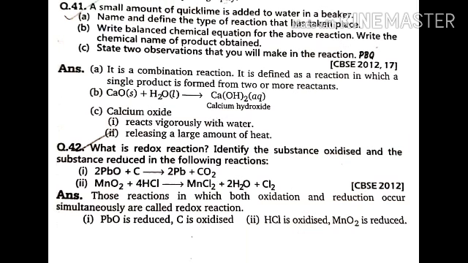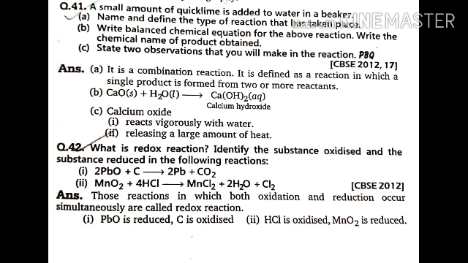Next question is, a small amount of quicklime is added to water in a beaker. Name and define the type of reaction that has taken place. So what is quicklime? It is reacting with the water. What will be happening over here? So it's a combination reaction. Quicklime is calcium oxide, reacting with the water to form calcium hydroxide. So it's a combination reaction. And define the combination reaction too. State two observations that you will make in this reaction. First one is, calcium oxide will react very vigorously and it will liberate a large amount of heat energy also, right?